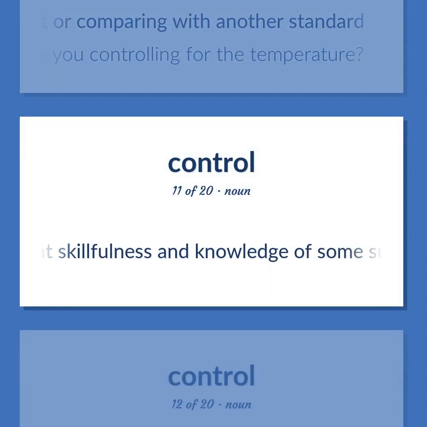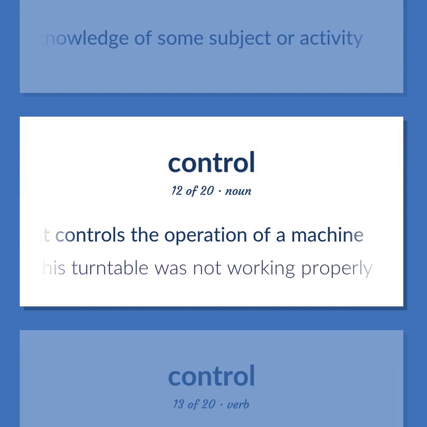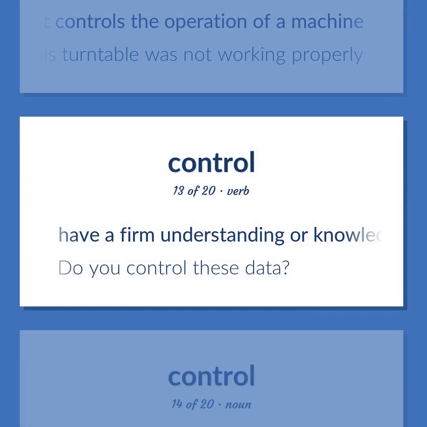Great skillfulness and knowledge of some subject or activity. A mechanism that controls the operation of a machine. The speed controller on his turntable was not working properly. Have a firm understanding or knowledge of, be on top of. Do you control these data?